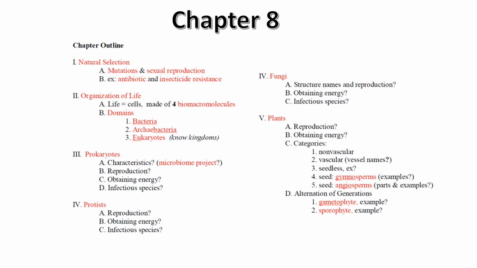Chapter 8. Diversity of Species. This chapter is an overview of the organisation of life, including prokaryotes, protists, fungi, plants. We will delve deeper into the fungi and plant kingdoms.